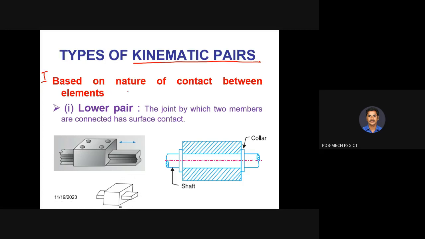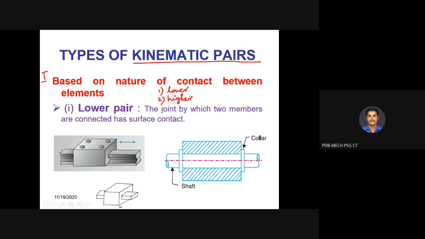Nature of contact between the elements. If you consider link 1 and link 2, what is the nature of contact? That is what we are going to consider. Based on the nature of contact between the links or elements, we have two classifications. The first one is lower pair and the second one is higher pair.